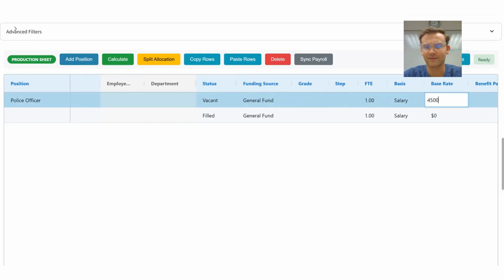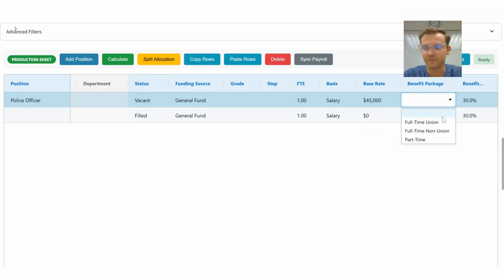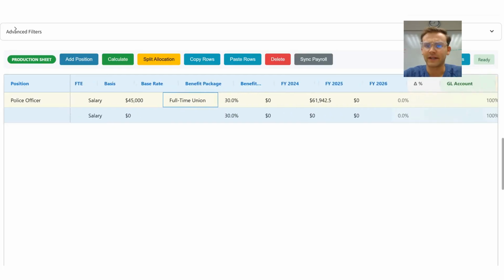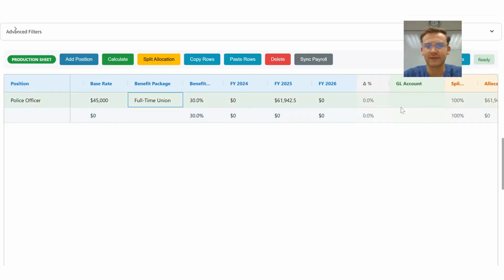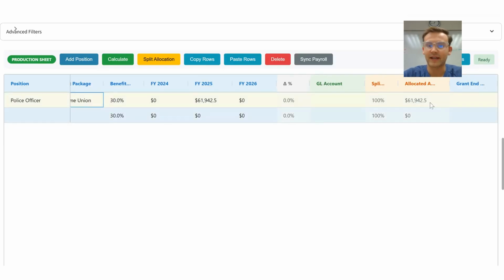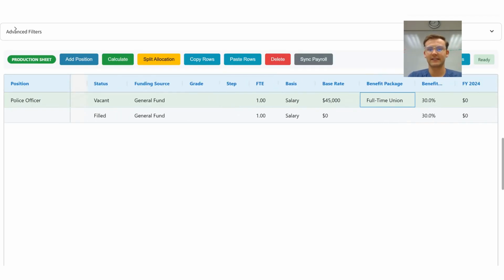Let's say $45,000. Benefit package: full-time union, full-time non-union, part-time. Let's say they're a full-time union. We want to hire that. We'll set up our GL accounts. That's all put in by the admin, 100,000. So they're going to actually cost us $61,942. That's how much a police officer, full-time union, costs. So you can just kind of play around with these things.